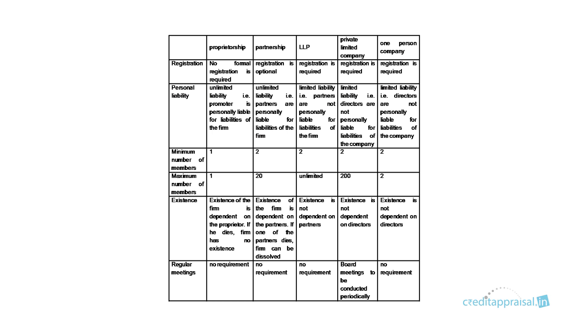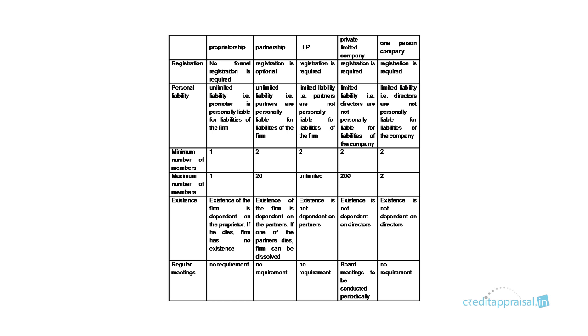Then existence. What happens if, say, the proprietor dies? In case of proprietorship firm, if the proprietor dies, that is the end of the firm. The firm has no existence. In case of partnership firm, the existence of the firm is dependent on the partners. If one of the partners dies, the firm can be dissolved, but it can also be continued. Those are options there.